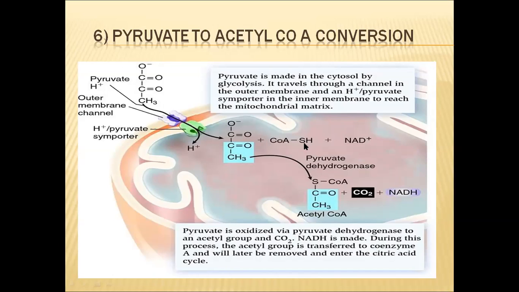This is coenzyme A, CoA, and NAD+. By reacting with NAD+ and coenzyme A, this pyruvic acid will be converted into acetyl coenzyme A, carbon dioxide, and NADH. So by losing one molecule of carbon dioxide, pyruvic acid is converted into acetyl coenzyme A.